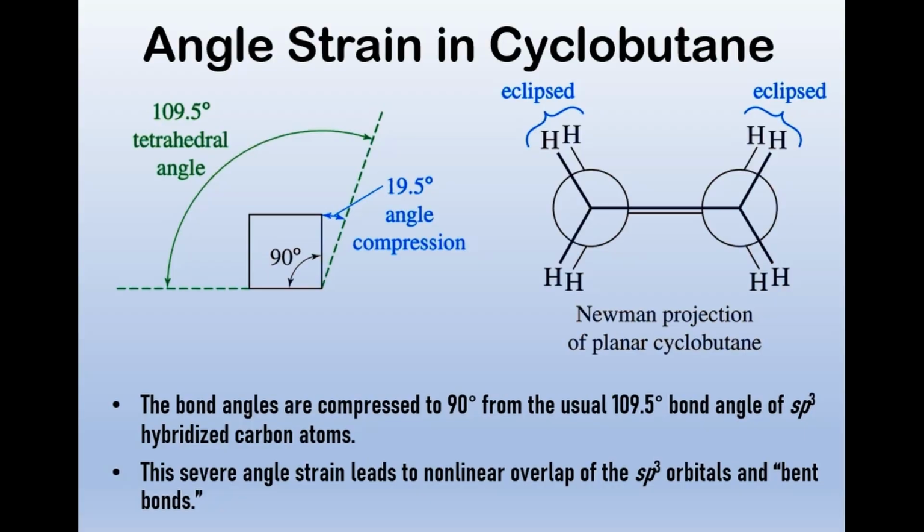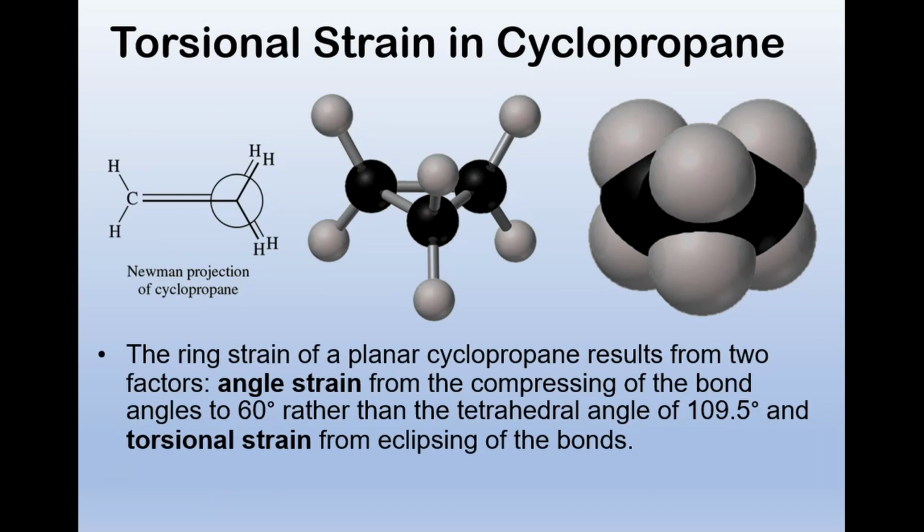It leads to bent bonds. And of course, the worst case would be cyclopropane, and it's about destroyed the model kit. The ring strain of the planar cyclopropane results from two factors: angle strain from compressing the bond angles to 60 rather than the tetrahedral angle of 109.5, and the torsional strain where they're eclipsed.